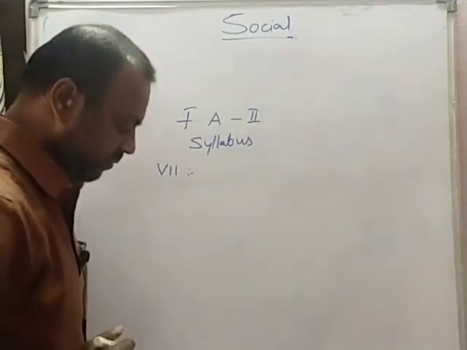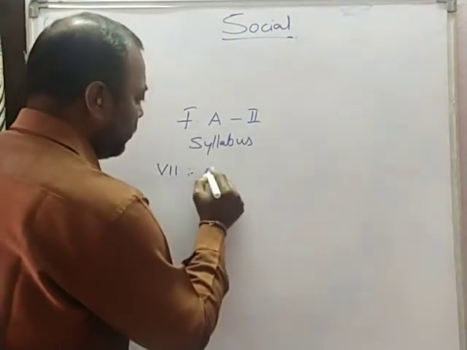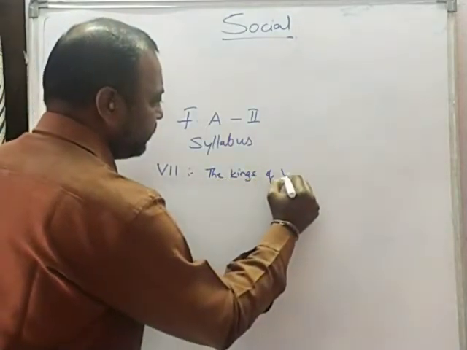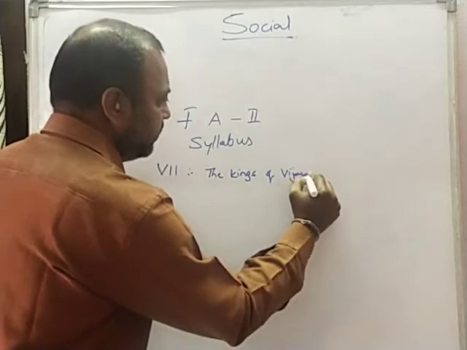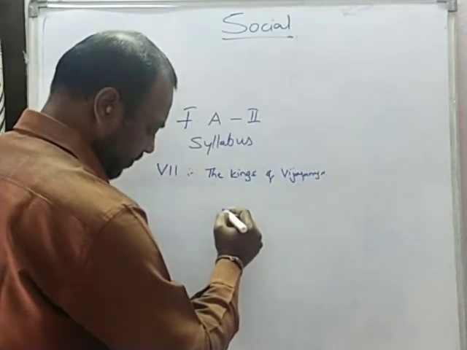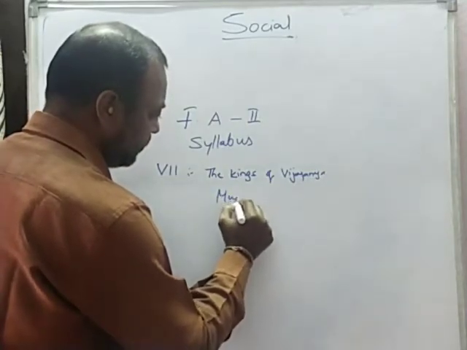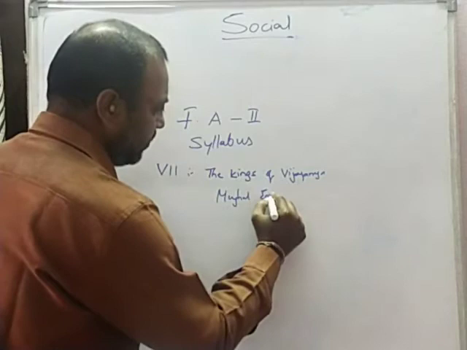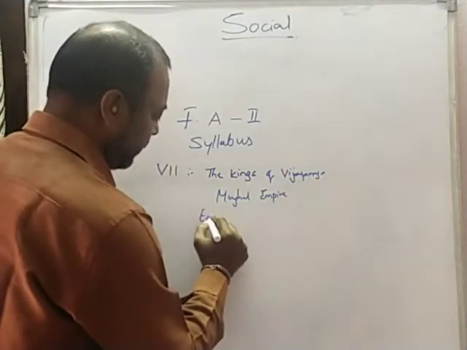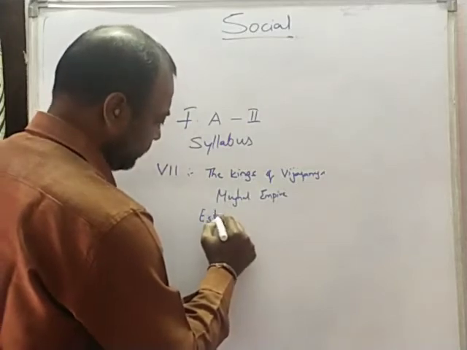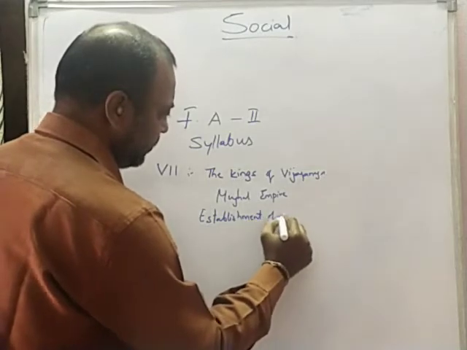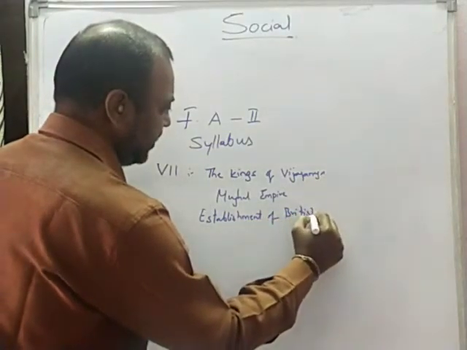Coming to the FA2 syllabus, here we have the kings of Vijayanagara, and the Mughal Empire, and establishment of British Empire. These are the 3 units for FA2, children.